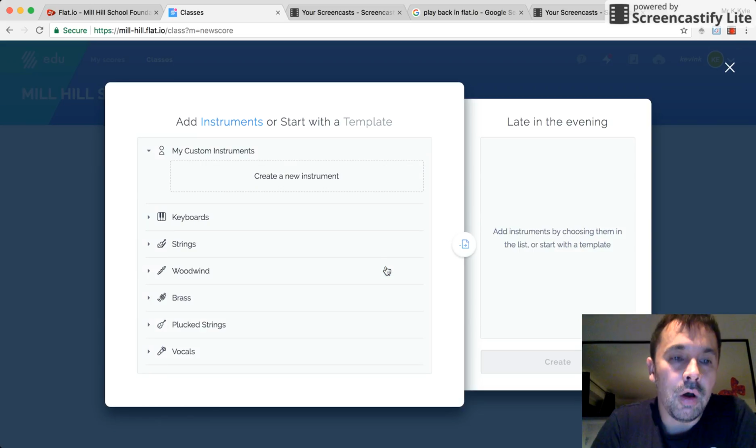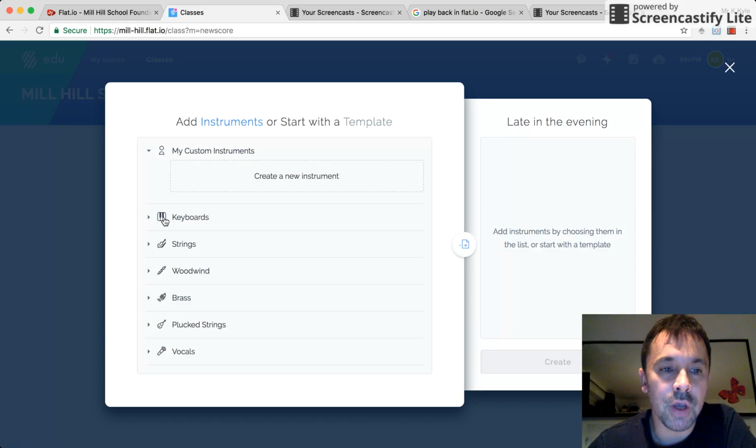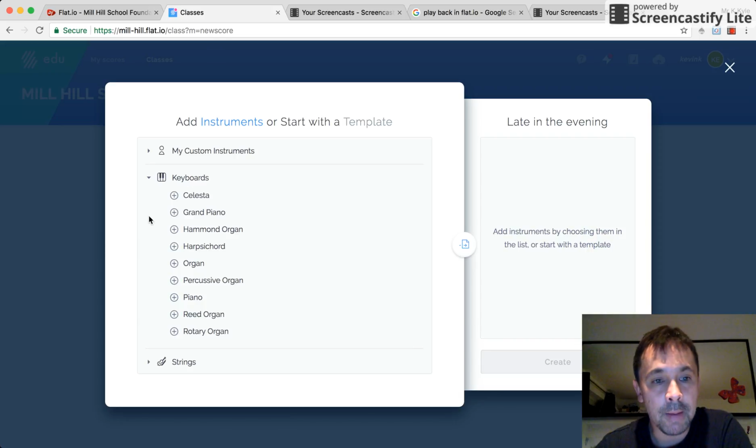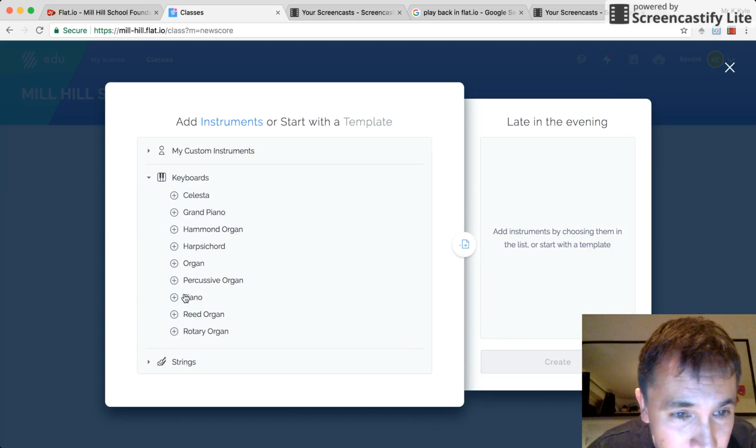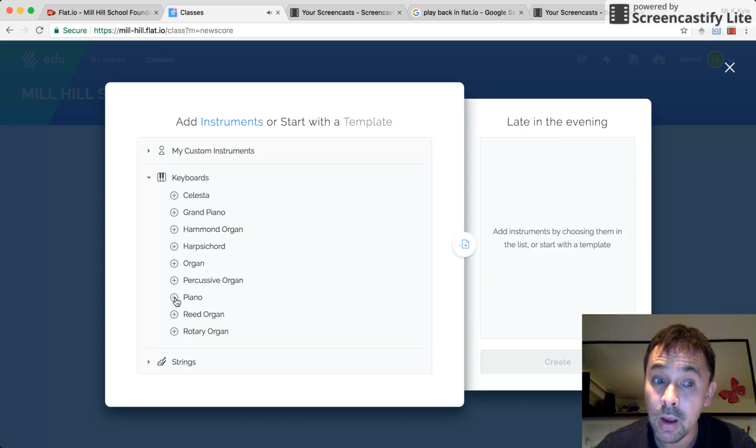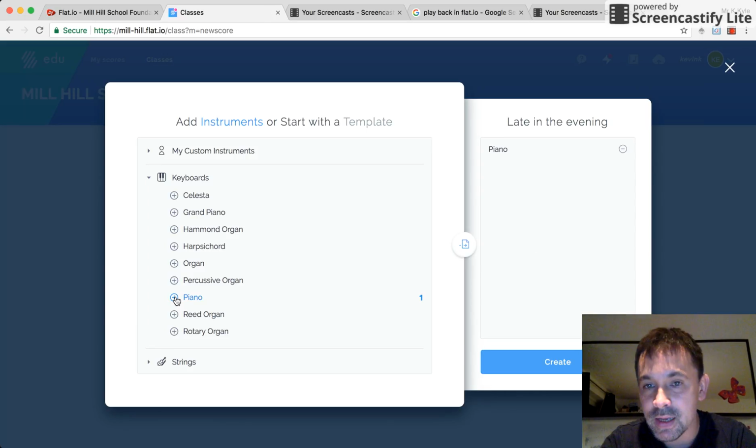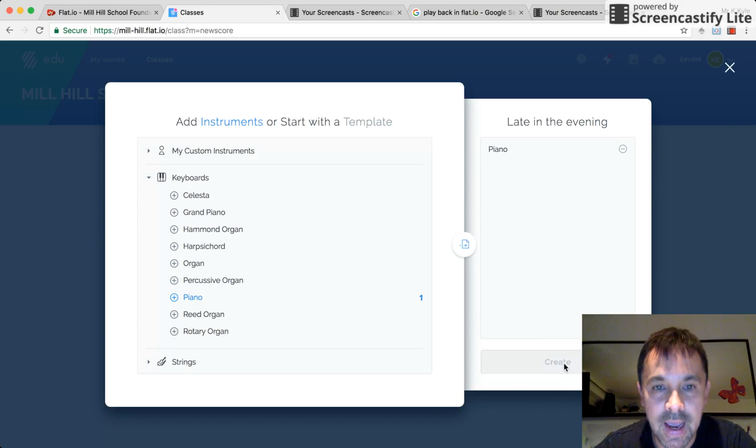There we go. Continue. Now, our last project was done on the flute. We're going to do this on the piano. So go to keyboards, the arrow keyboards. The piano is indeed a keyboard. Go move down to piano. Don't pick grand piano or anything like that. And there's a little arpeggio for the piano. And let's click on piano. And as if by magic, it appears at the other side of the screen. And we are going to press the button with the Kung Fu finger that says create.